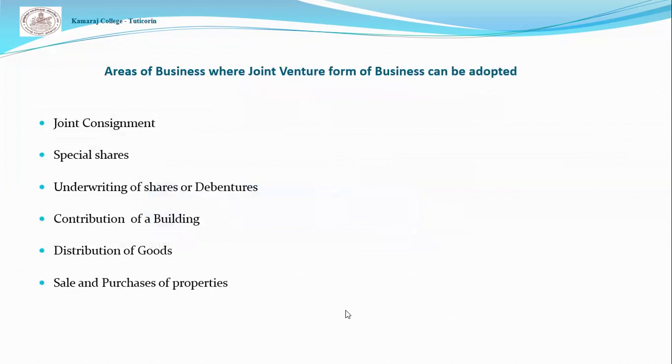The next area is where the joint venture form of business can be adopted. Here are some examples of businesses suitable for a joint venture: joint consignments, special shares, underwriting of shares or debentures, construction of a building, distribution of goods, and sale or purchase of properties. These are examples of joint venture business.